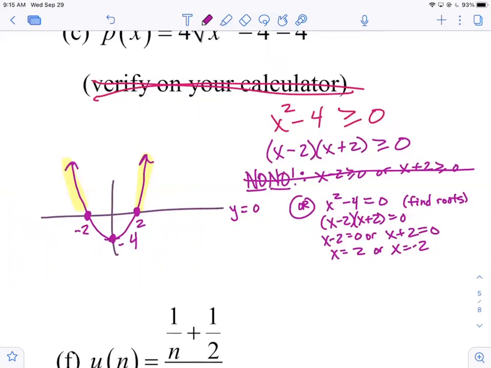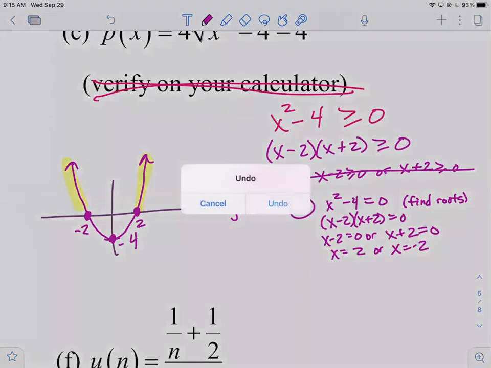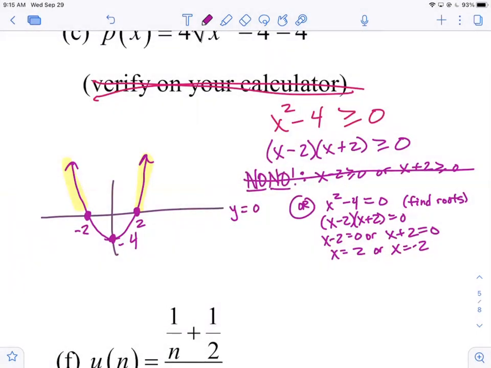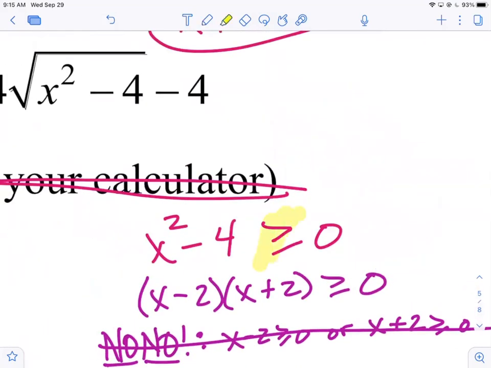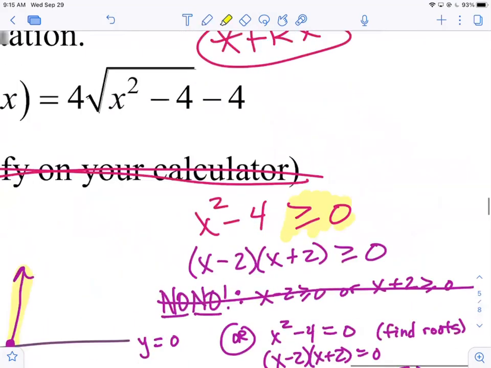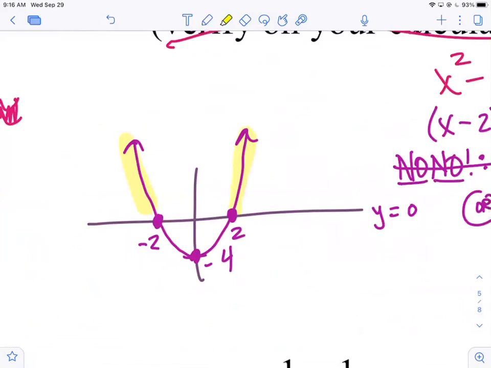All right, so now it's going to come down to, and as you know from a quadratic inequality, it's either going to come down to the interval that is outside the x-intercepts, to the left and right, two disjoint intervals, it would be an OR case, or it's going to be the connected interval, the AND case, that falls between the x-intercepts. It all comes down to what our inequality says. I want it to be greater than or equal to 0. The y values are greater than or equal to 0. Where? Outside or between? Outside, right?